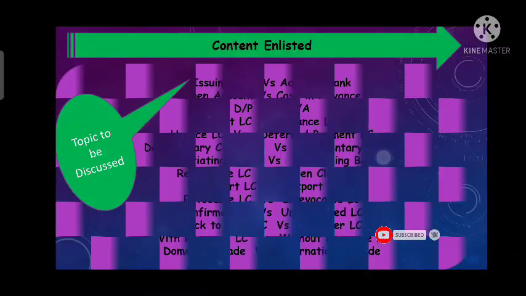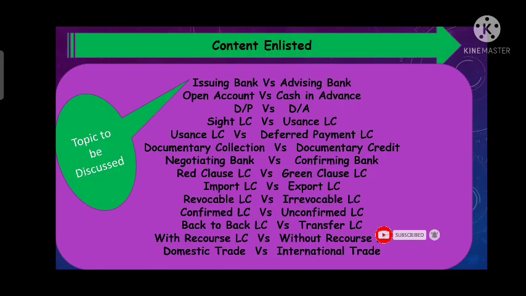Today we will discuss the following topics. What is the issuing bank and what is the difference between the issuing bank and advising bank? Difference between open account and cash in advance. Difference between documents against payment and documents against acceptance. What is the difference between sight LC and usance LC? Usance LC versus deferred payment LC.